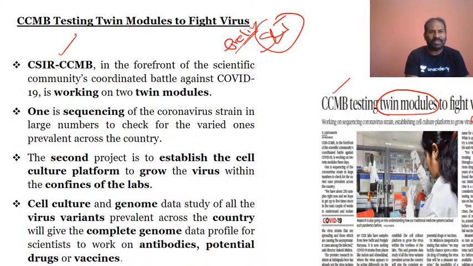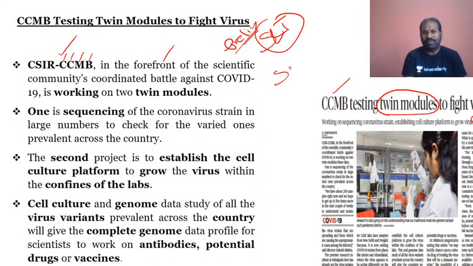So CSIR and CCMB: Council for Scientific and Industrial Research, and CCMB, Center for Cellular and Molecular Biology, which is based in Hyderabad. They are in the forefront of the scientific community coordinated battle.